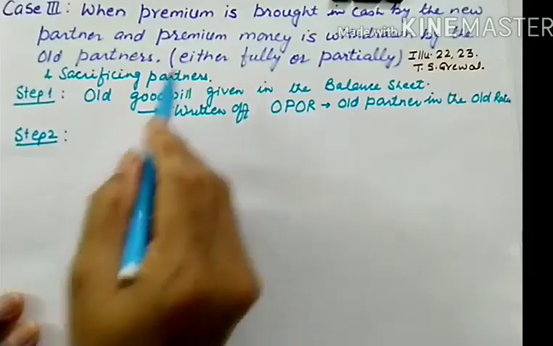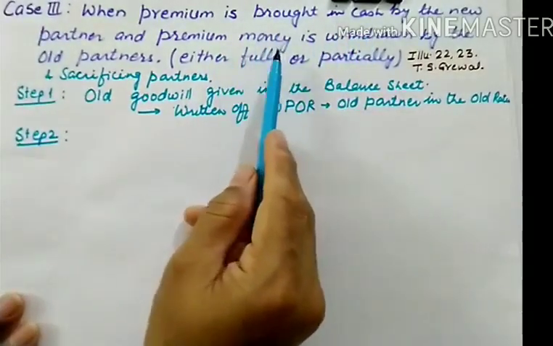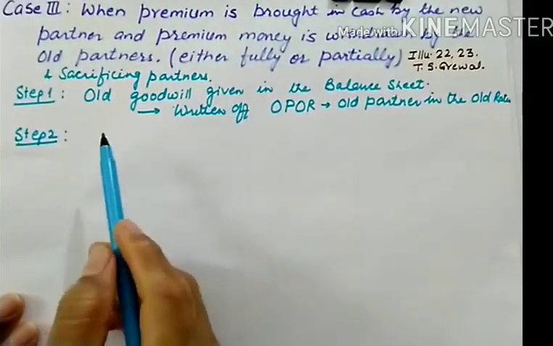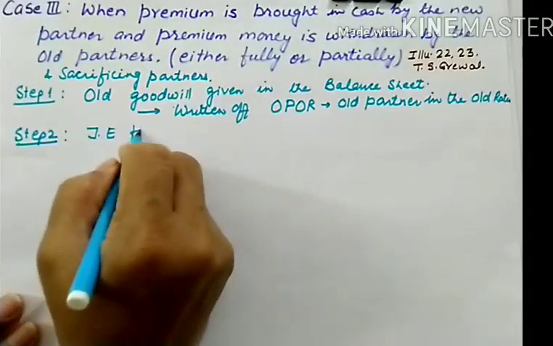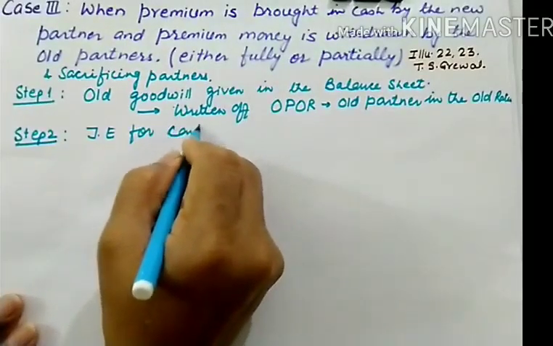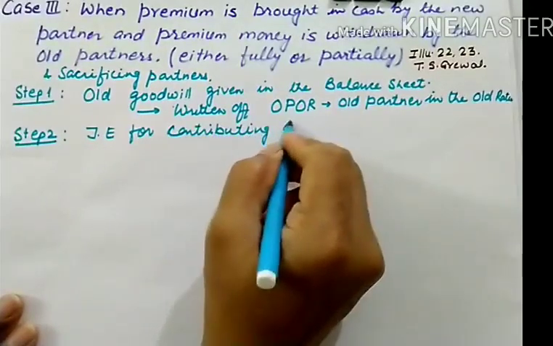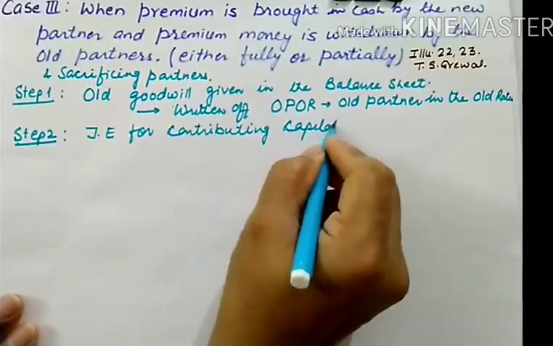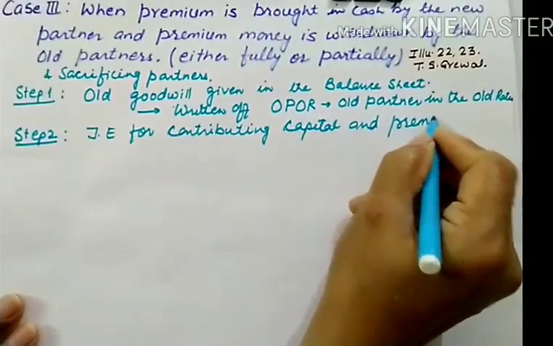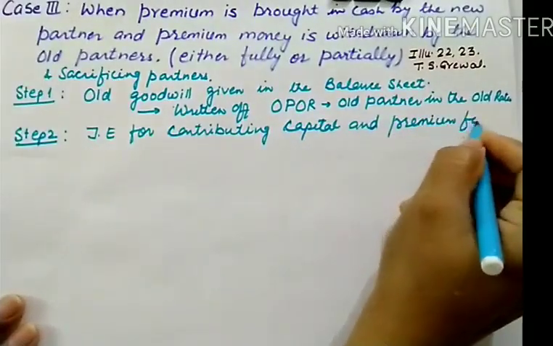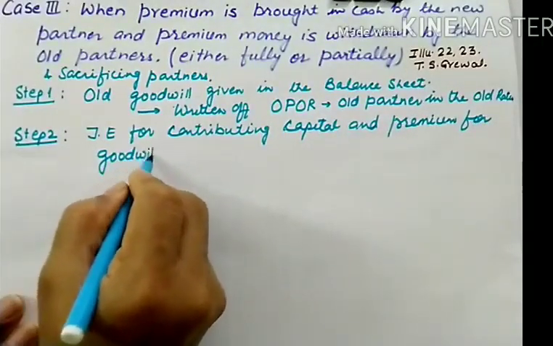Now step 2. In step 2, the new partner is bringing capital as well as premium money in cash. So we need to record that. Step 2 will be the journal entry for contributing capital and premium for goodwill by the new partner.